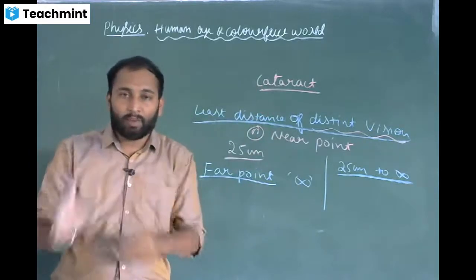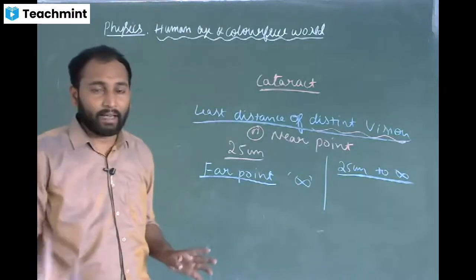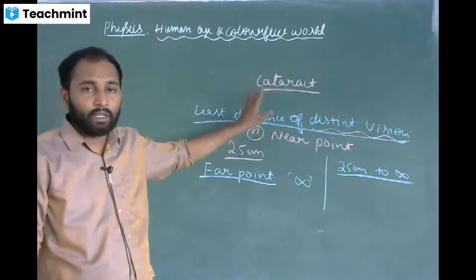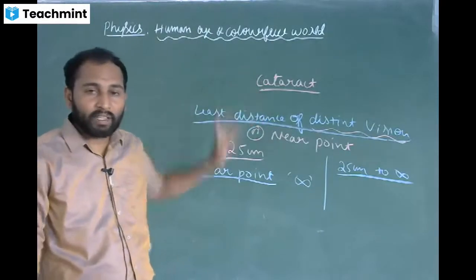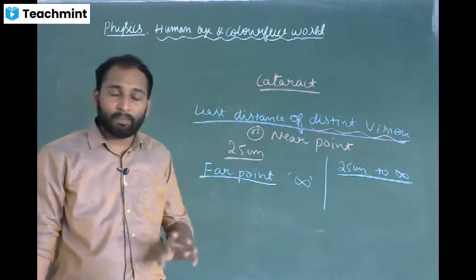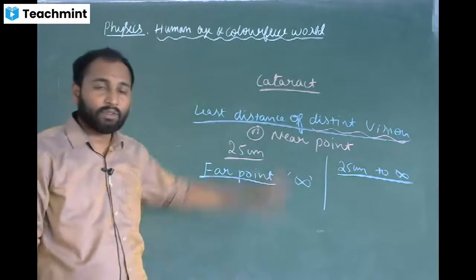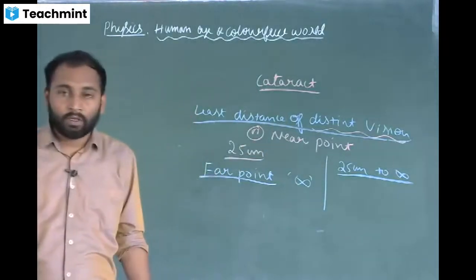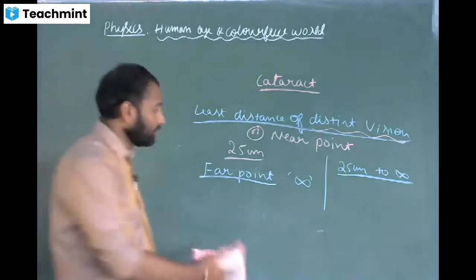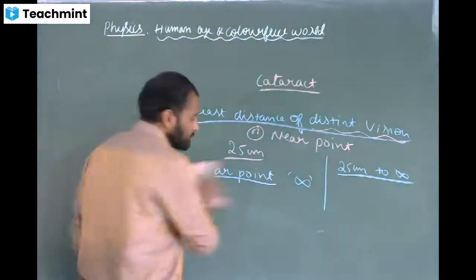This problem of the eye lens, which is having milky or cloudy eyes, we call it as cataract. The person who is suffering from cataract will have partial vision. Sometimes they may lose complete vision. So this can be corrected by cataract surgery. Okay, understood?